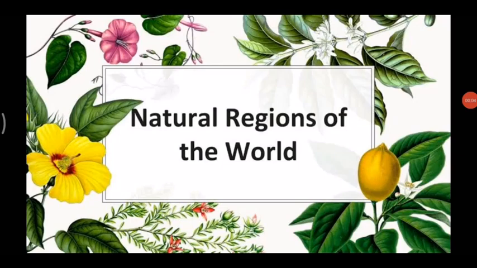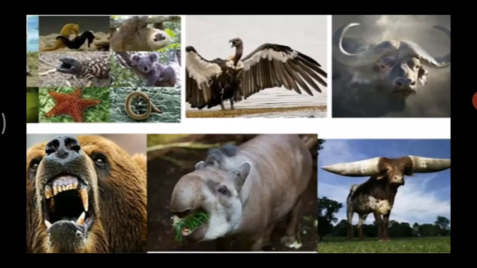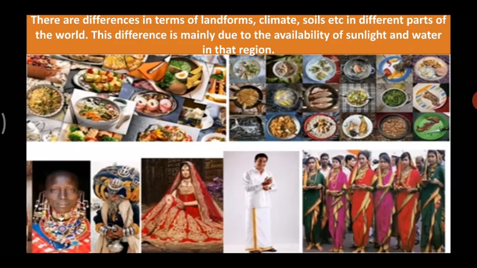So today we will begin with a chapter in geography. The name of the chapter is Natural Regions. Students, you can see the green grass in the slide, forest, the snowfall, the different animals, the birds, the different kinds of food, the dressing of the people. Do we see all these different things in the world? That is what we see in our surroundings.